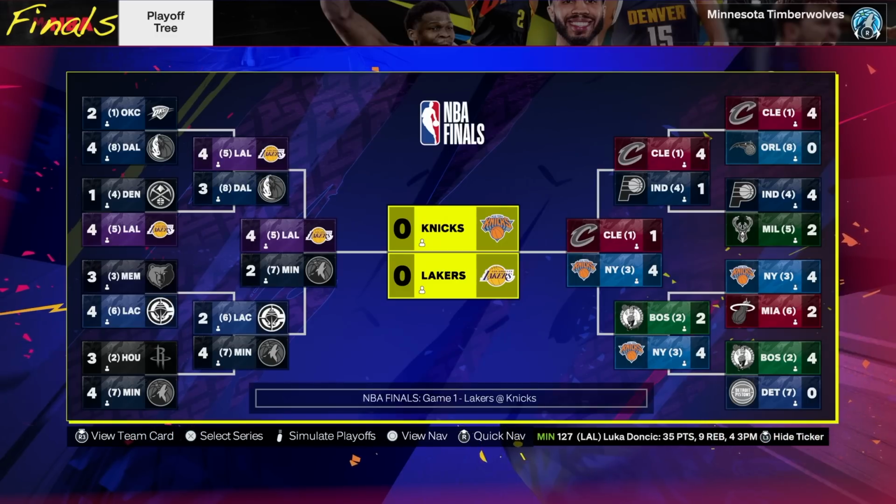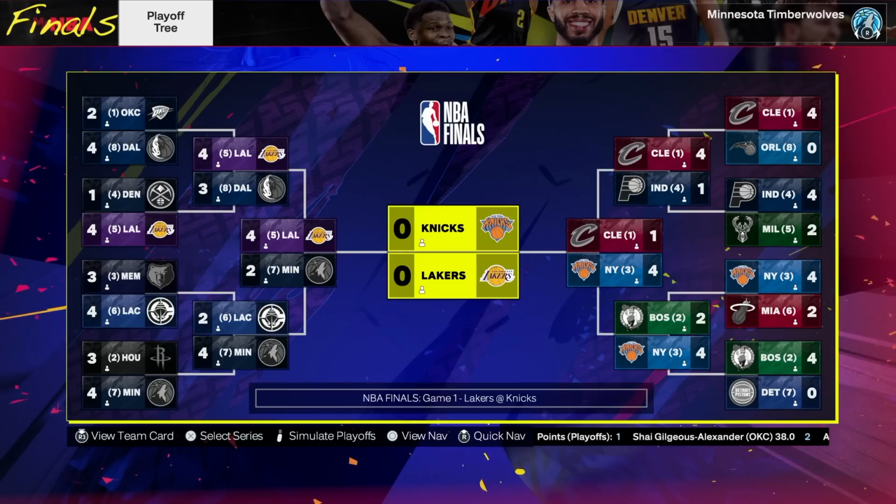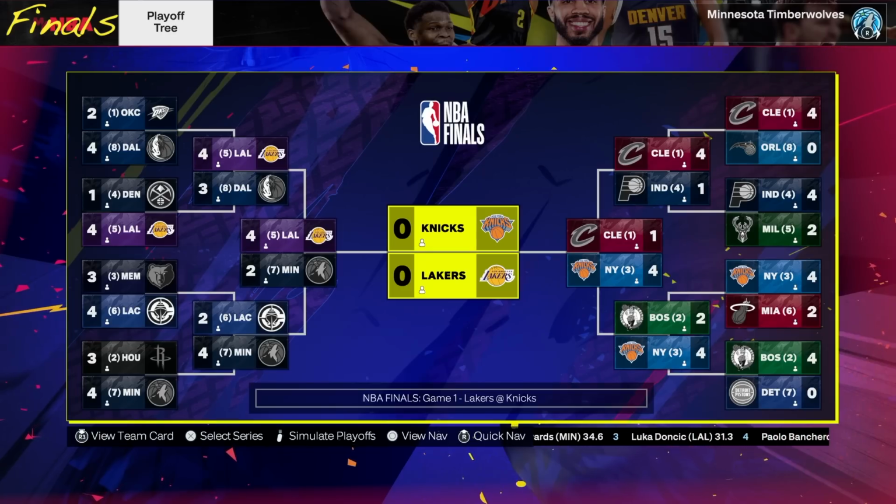Of course, according to NBA 2K25, and throughout this simulation, it has been insane. So many wild moments, upsets, and we're down to the Knicks versus the Lakers. Luka and LeBron versus Brunson and Towns. Winner will win today's simulation and hold the trophy. So guys, who is going to do it? Well, let's simulate this best of 7 series here in NBA 2K to see who wins.